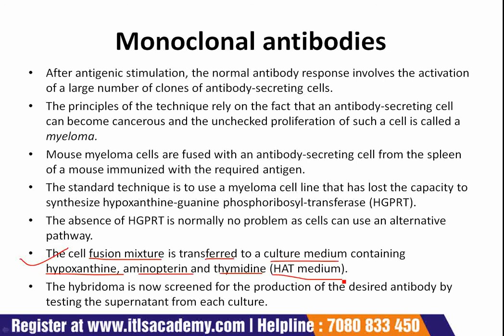Unfused normal spleen cells can grow, but their proliferation is limited and they eventually die out. The hybridoma cells can proliferate in the HAT medium as the normal spleen cells supply the enzyme which enables the hybridoma to utilize extracellular hypoxanthine.